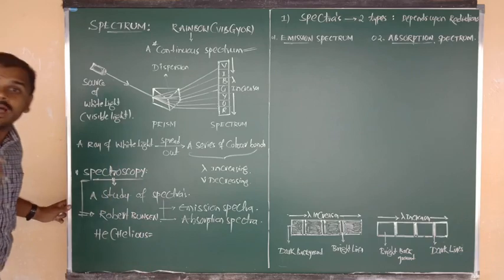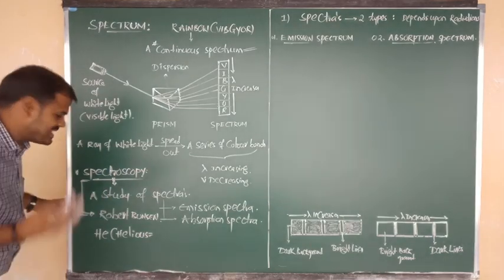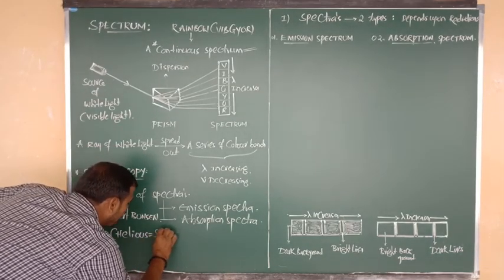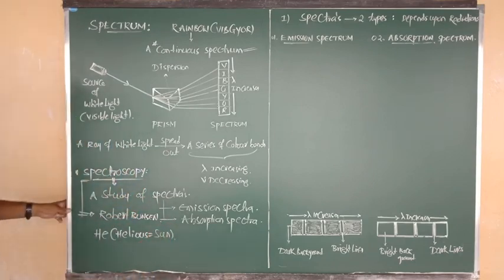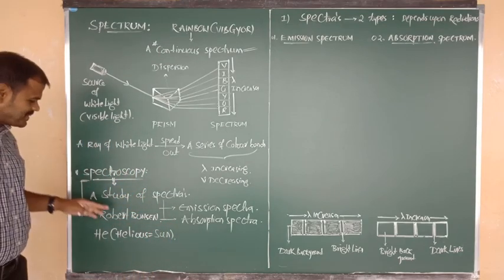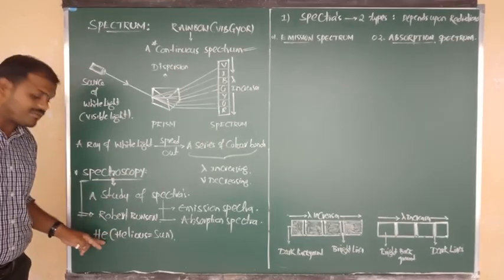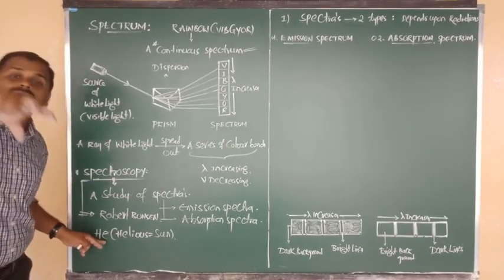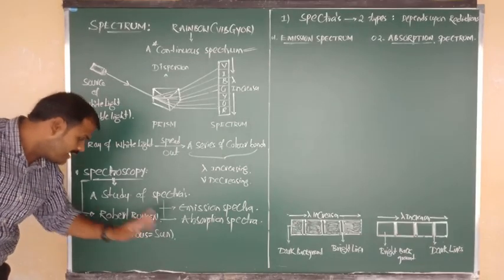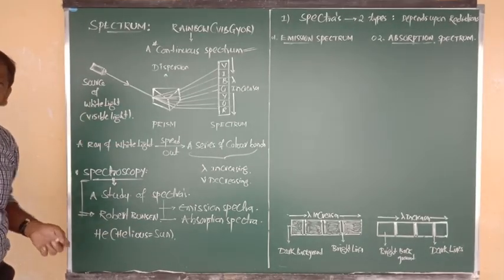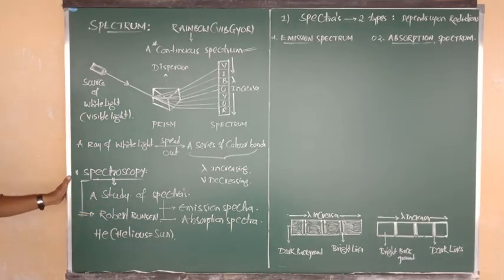Sir, but what is meant by Helios? The meaning of Helios is nothing but, we can say, the sun. Okay, beta. So Robert Bunsen, by using the spectroscopy concept, which element was discovered? Helium. From where can we see its occurrence, beta? From the sun, Nana. Okay, so the main source of helium is nothing but the sun, Nana.